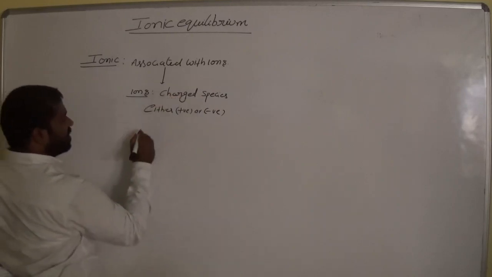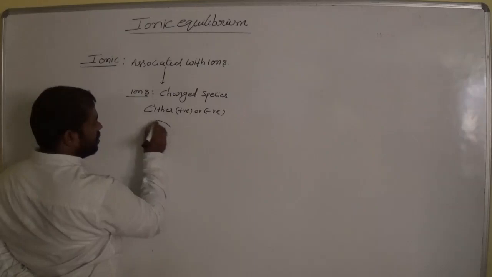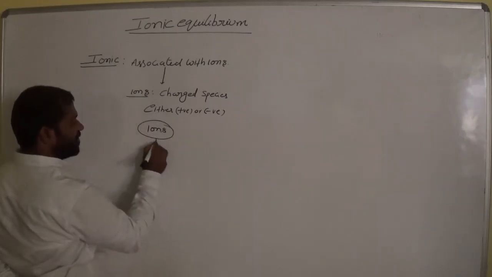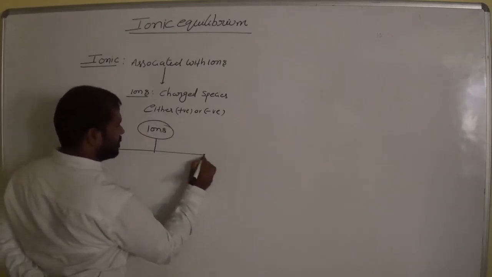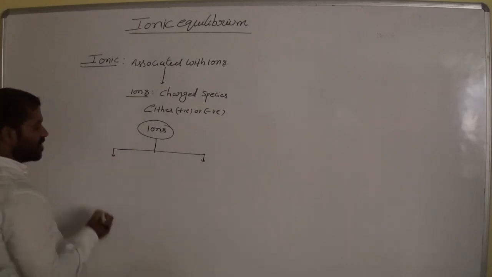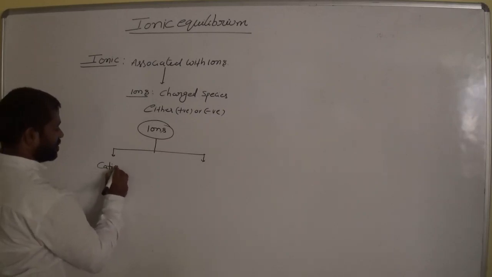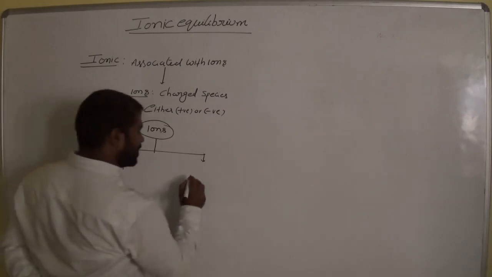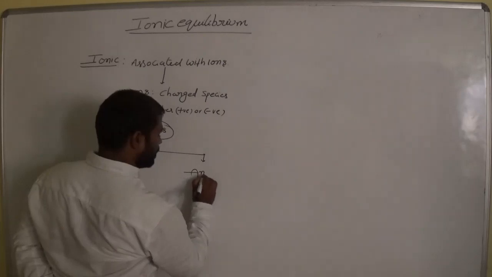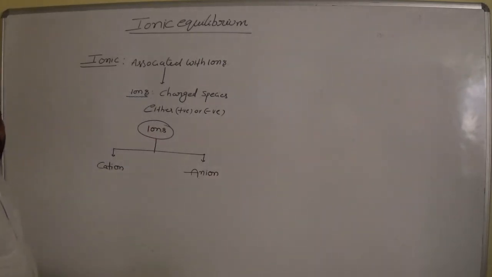Okay. Now ions are classified into two types: cation and anion.